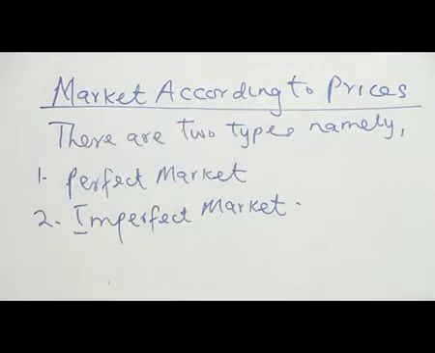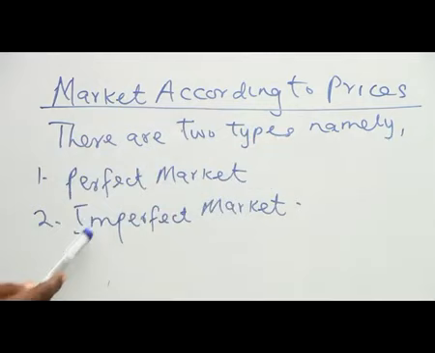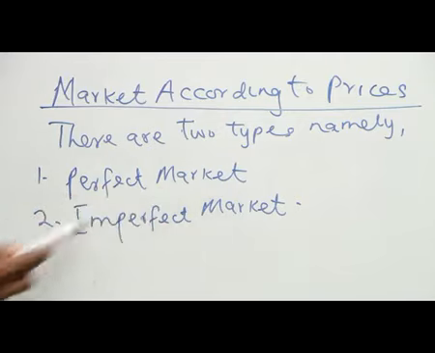Market according to prices. There are two types, namely perfect market and imperfect market. In our analysis, we are trying to look at market according to prices. That is, how the buyer and seller will react when it comes to prices. Will someone be able to influence the price, or will they take the price according to market forces? So that will lead us to the two types of market that we have mentioned: perfect market and imperfect market.